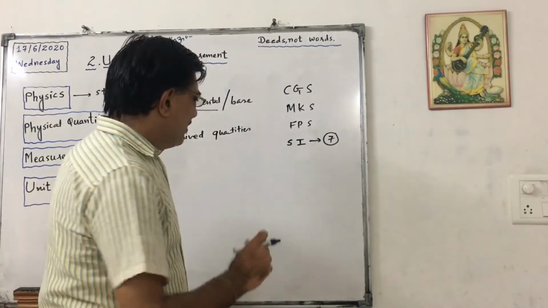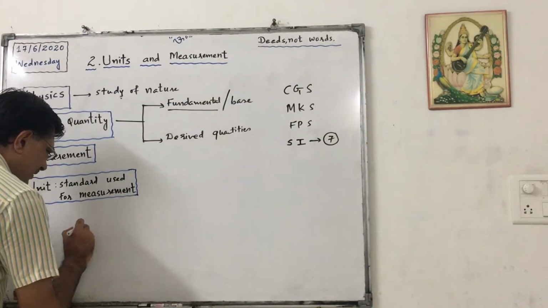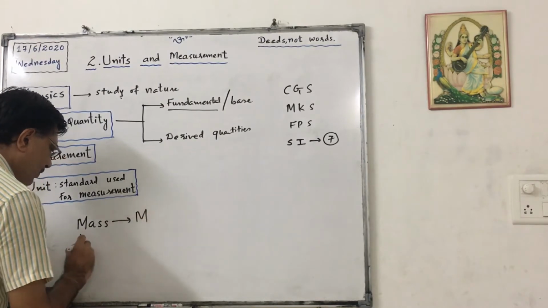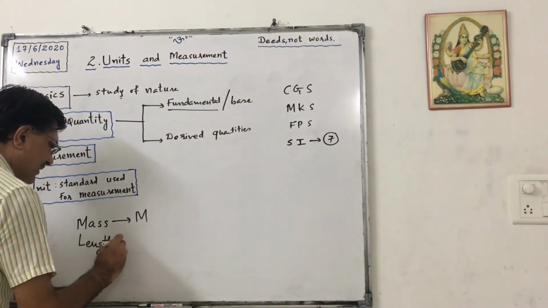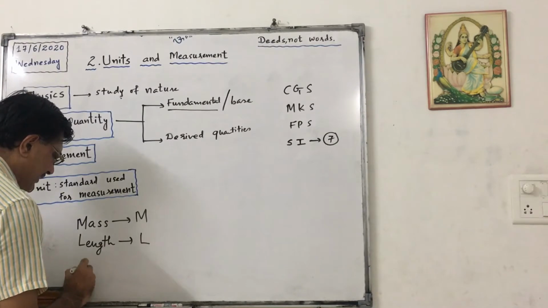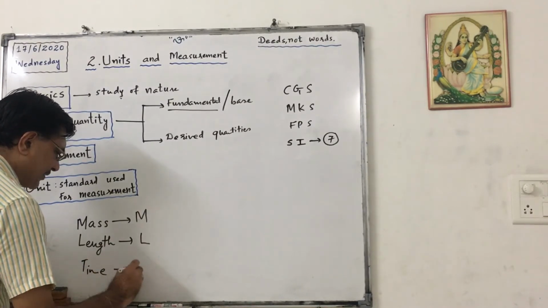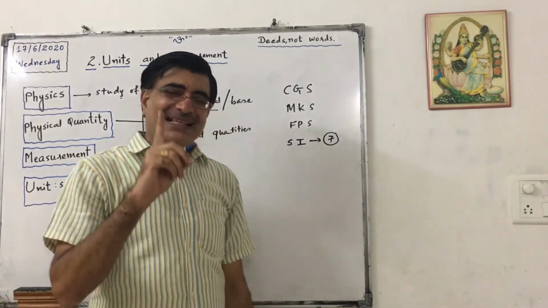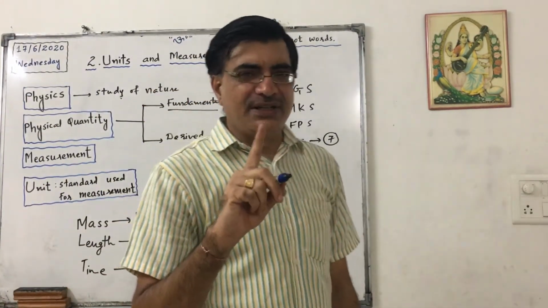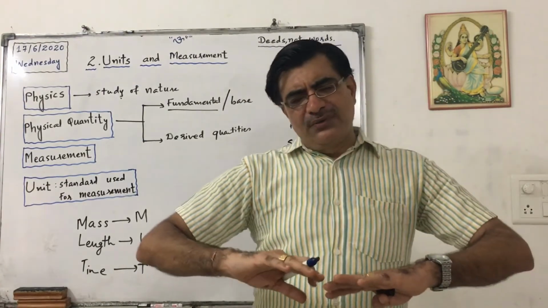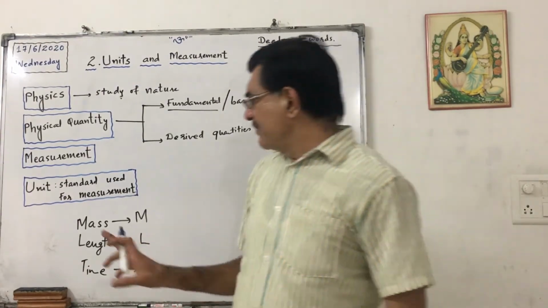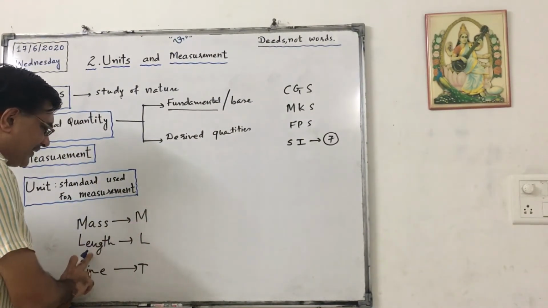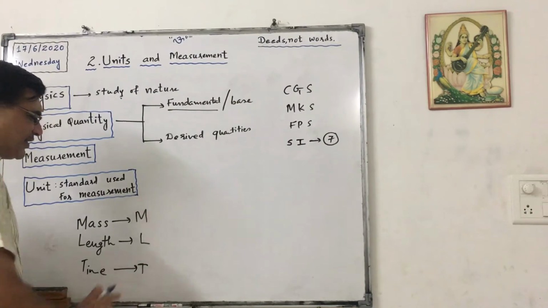So from now onwards I will denote mass as capital M, length as capital L, and time as capital T. Actually there are 7 base quantities, but now we only require 3, that is mass, length, and time. Mass is capital M, length is capital L, time is capital T.